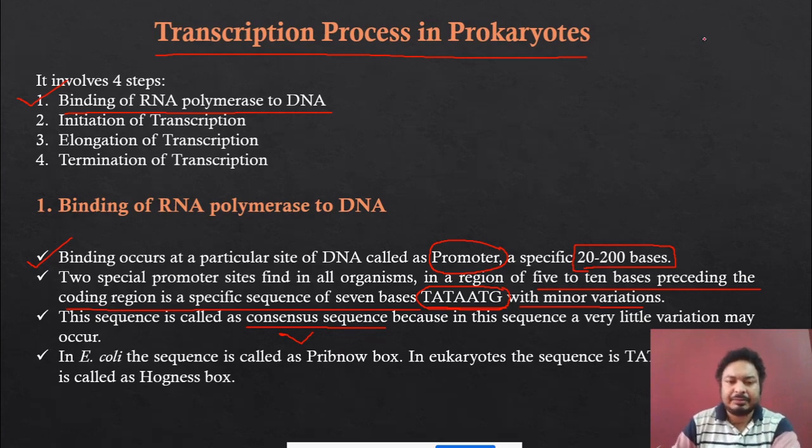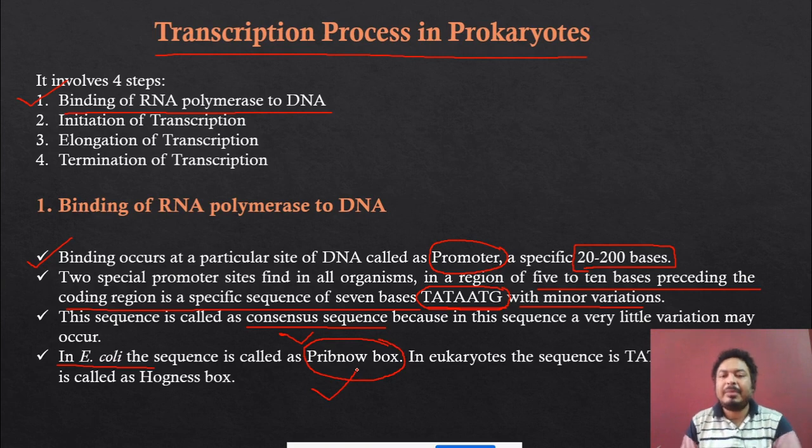Now see, in E. coli, this consensus sequence is called the Pribnow box. Remember, this is called the Pribnow box.